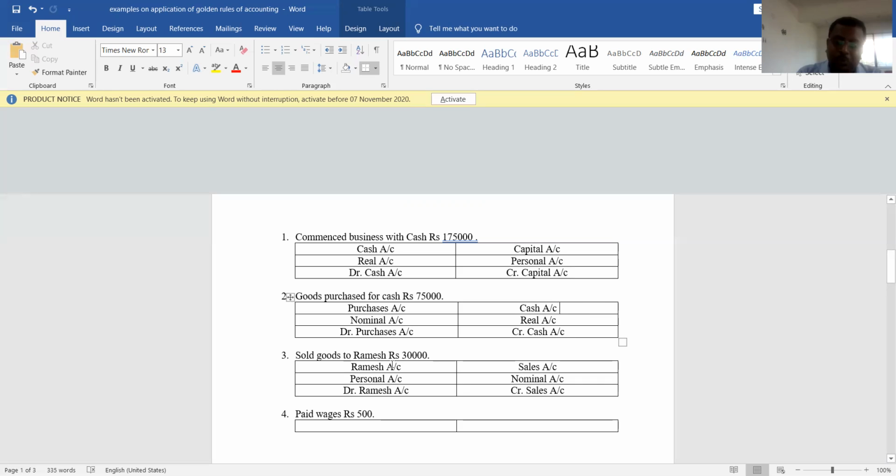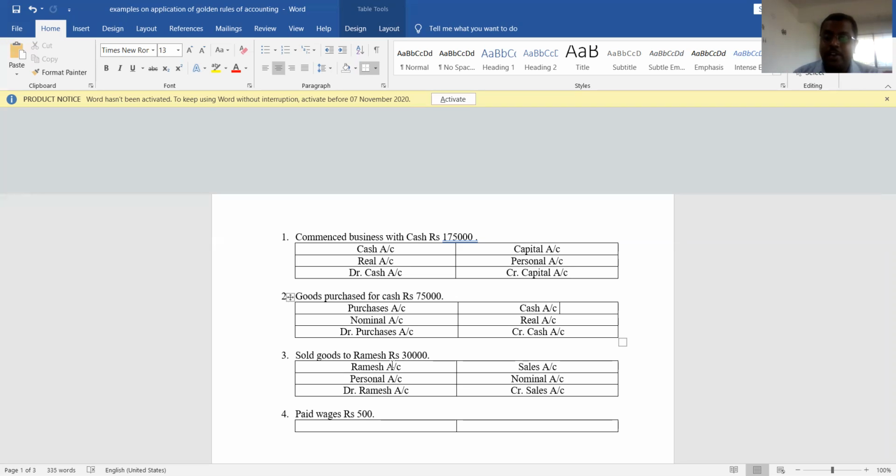Okay. Yeah, it is a very important transaction. In my last class, I was telling you people how to identify cash transaction and credit transaction. So once again, I will make it very clear to you people. In a transaction, especially in case of purchases and in case of sales, suppose if they claimed the name of the person in a transaction and if they not specified for cash, it indicates what? It indicates that it is a credit transaction. And in a transaction, if they not claimed the name of any person, then it indicates what? It indicates that it is a cash transaction.